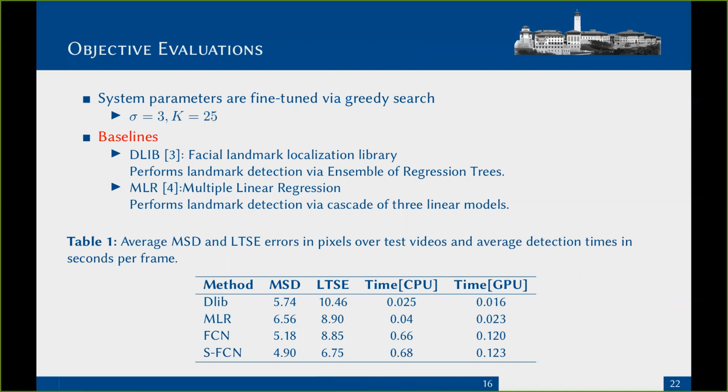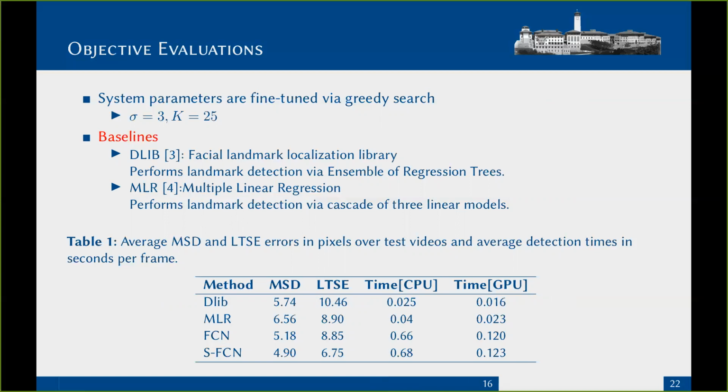We compare our method with two of the recent methods in the literature, DLIB, which is originally a facial landmark detection library and recently used in a paper for the vocal tract landmark detection, and MLR, which utilizes a linear regression to map a PCA representation of MRI frames to a PCA representation of the vocal tract contours. Given in this table, objective evaluations indicate that the proposed approach outperforms the baselines both in terms of spatial and the temporal error metrics. We also compare the results of the proposed FCN with the stabilized FCN and observe that the spatiotemporal stabilization scheme helps to improve the quality of contour tracking.